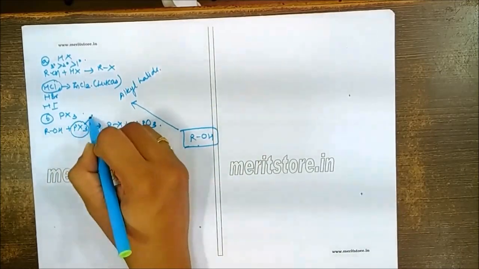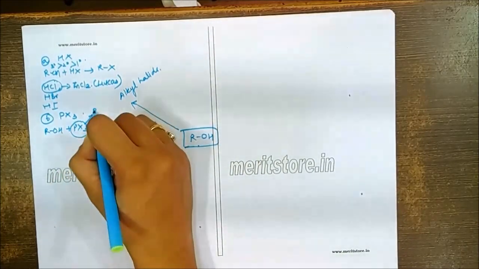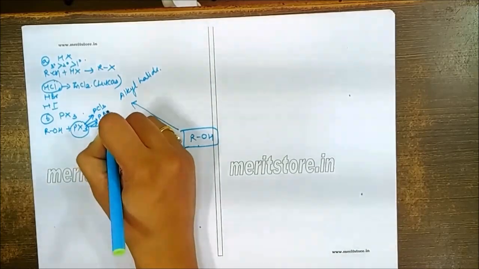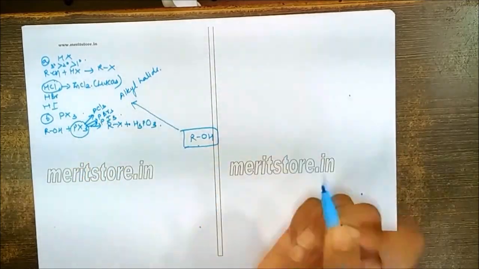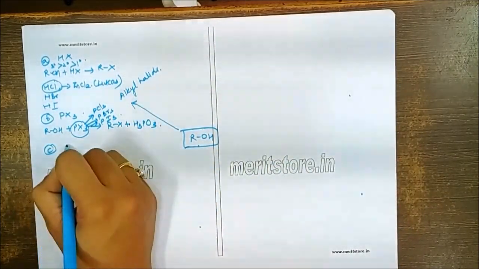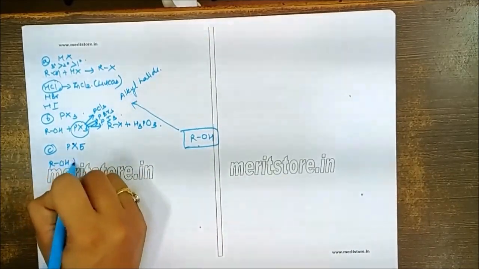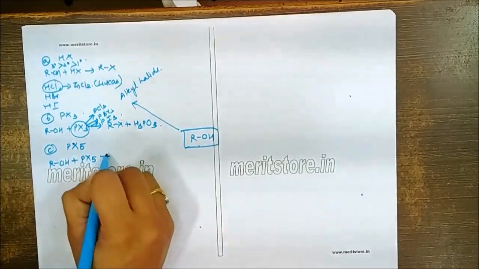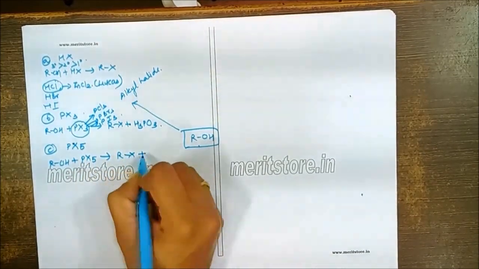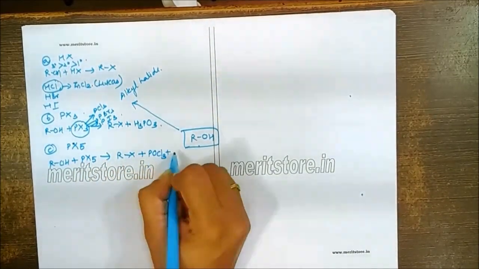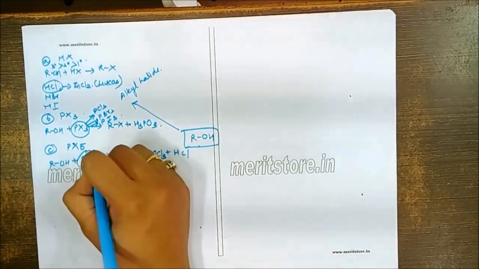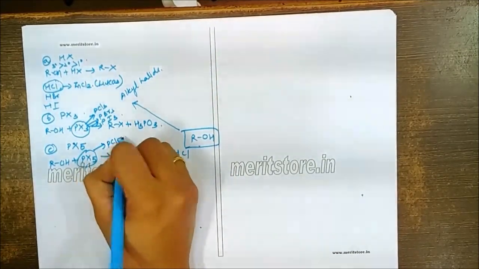In case of PX3, we have three options over here. We have PCl3, we have PBr3 and we have PI3. We can also go for PX5. So ROH plus PX5 will give you formation of RX plus POCl3 plus HCl. In case of PX5, we have only one option, PCl5.